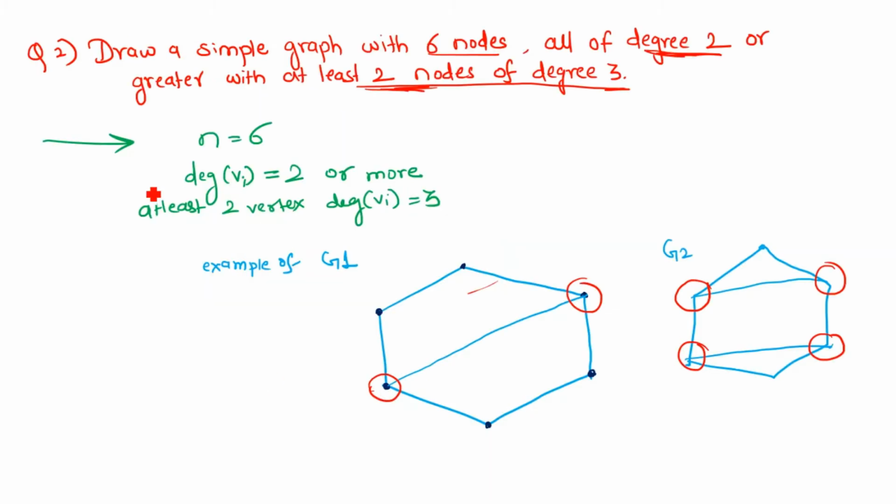The next question is: draw a simple graph with 6 nodes, all of degree 2 or greater, with at least 2 nodes of degree 3.